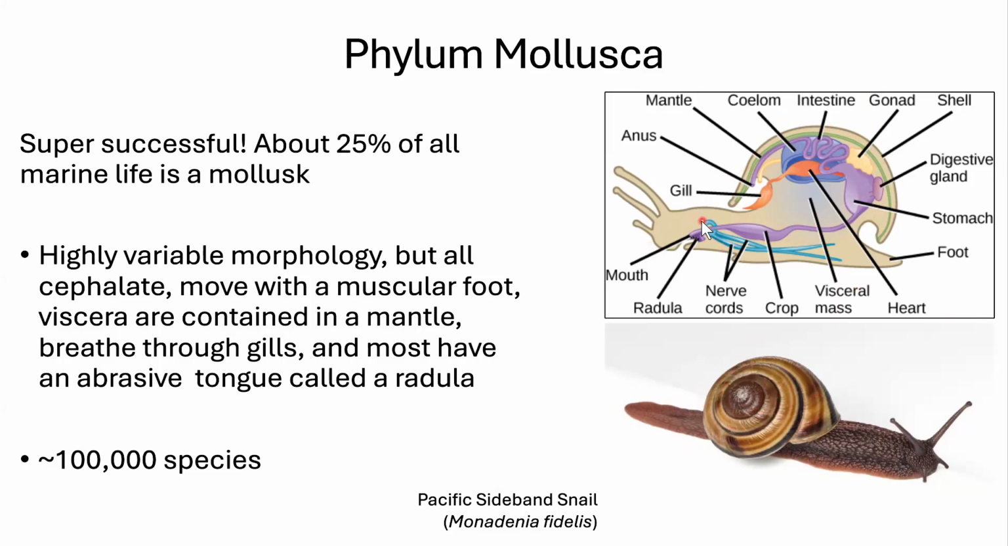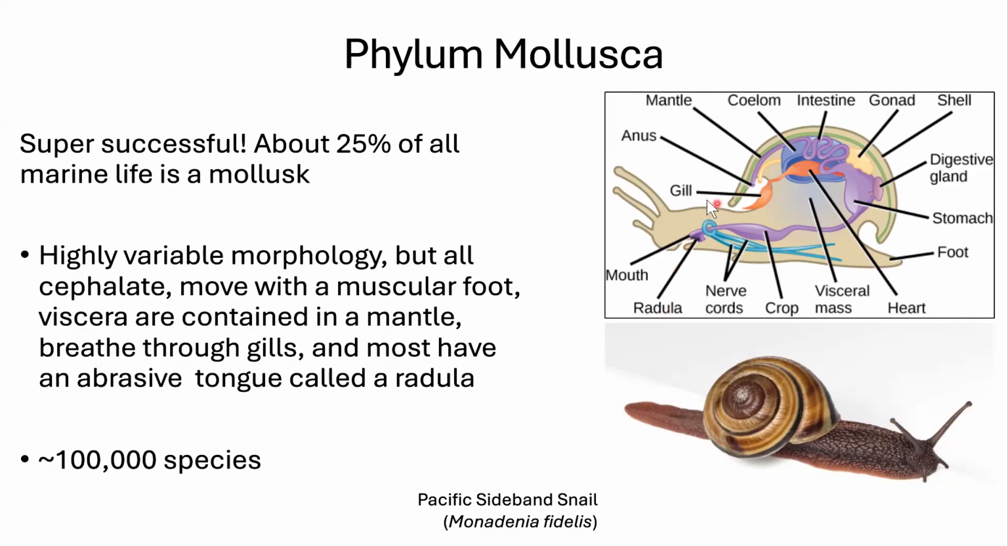Then it's going to have a mouth with a specialized tongue called a radula. That radula is like, you know how a cat's tongue is rough? Think even rougher, and it scrapes. So they scrape their food off and roll it into their stomach. They don't bite, they scrape. So they scrape with their sandpaper tongue. It's a radula. They also are going to breathe through gills.